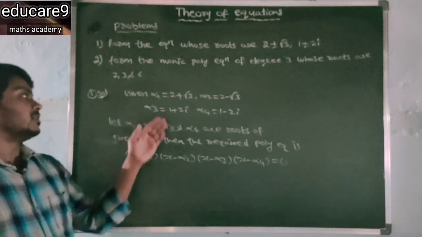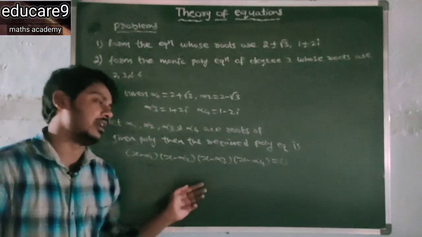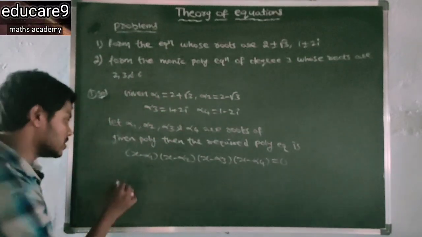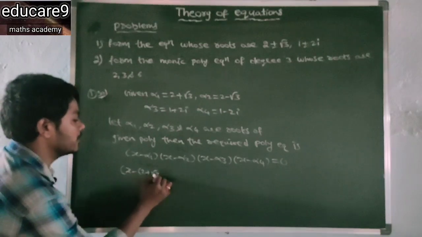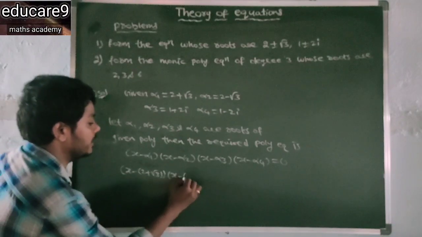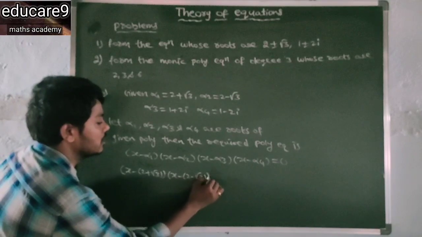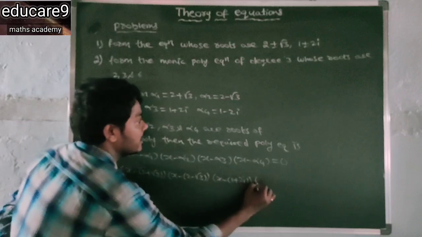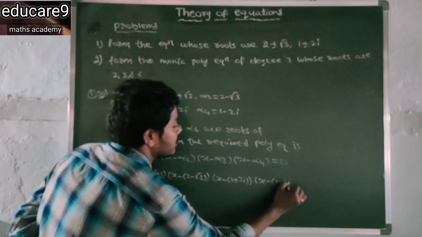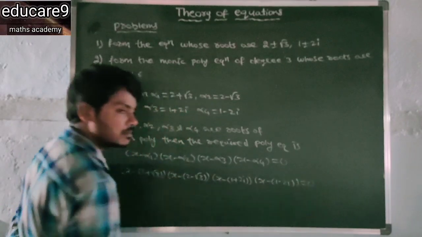Now substitute the values of alpha 1, alpha 2, alpha 3, alpha 4. So see here, x minus 2 plus root 3, x minus 2 minus root 3, x minus 1 plus 2i, x minus 1 minus 2i is equal to 0.